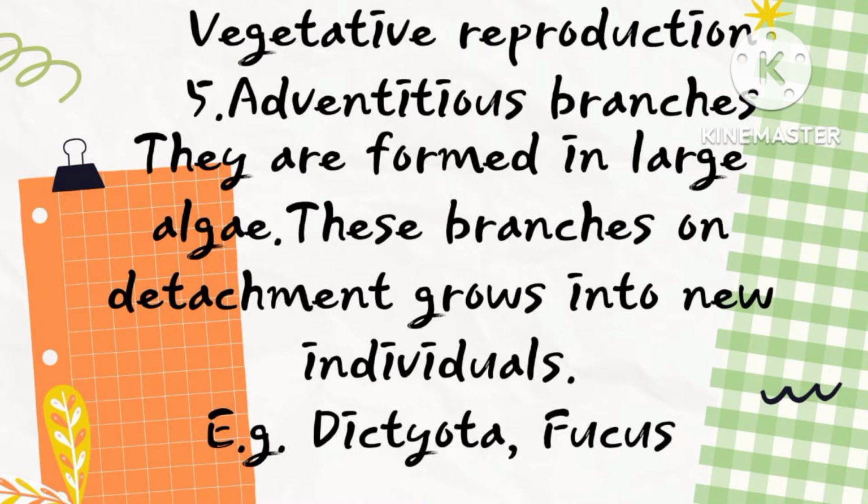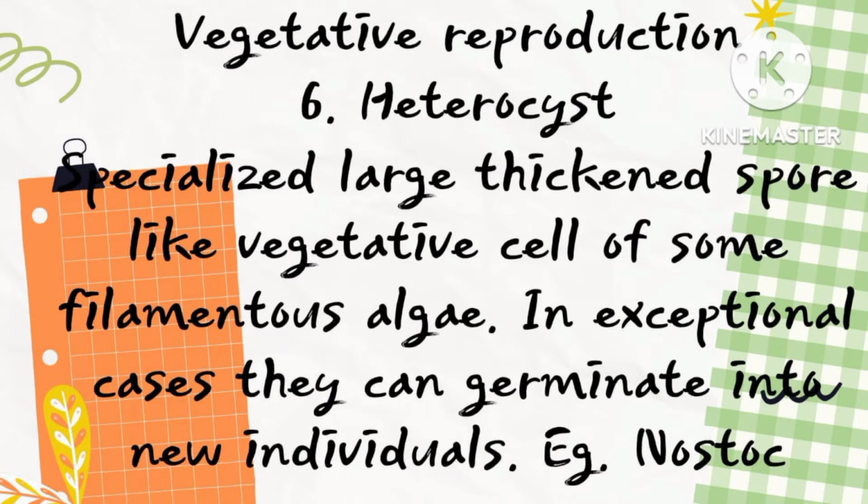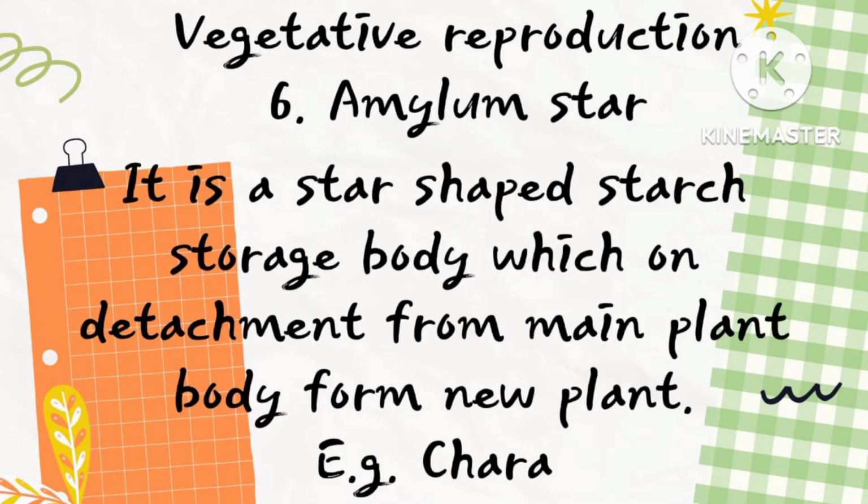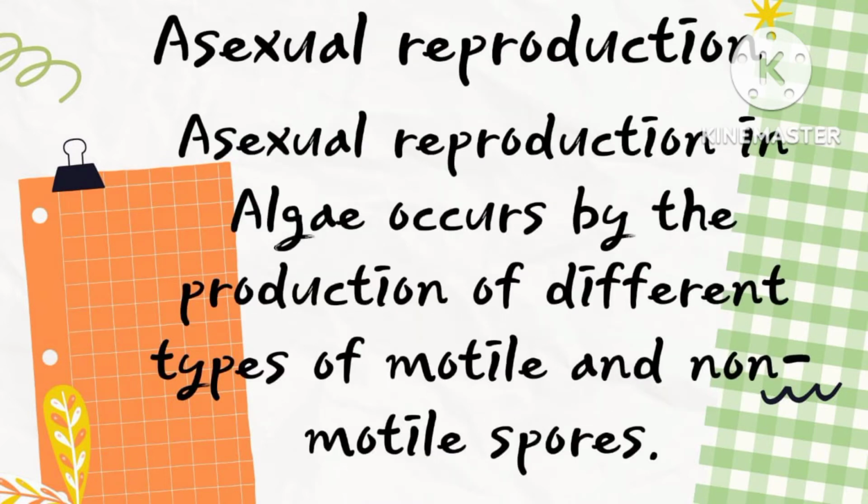Next is heterocyst. Heterocysts are specialized, large, thickened, spore-like vegetative cells of blue-green algae. In exceptional cases, they can germinate into new individuals. Example is Nostoc. Heterocysts are specialized for nitrogen fixation. Here, photosystem 2 is absent and thus it helps the nitrogenase enzyme to carry out the function of nitrogen fixation. Next is amylum star. It is a star-shaped starch storage body which on detachment from the main plant body forms a new plant. Example is Chara.